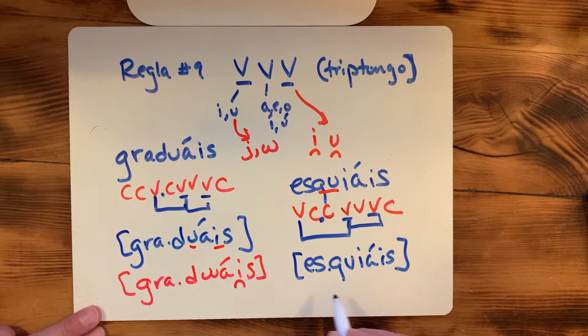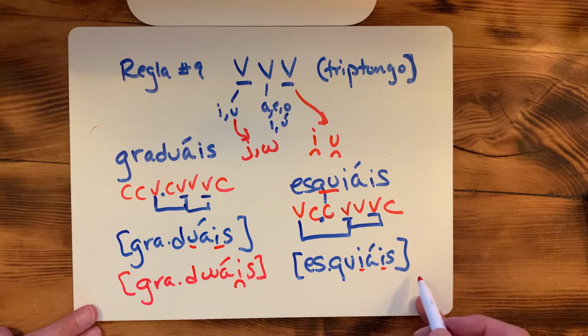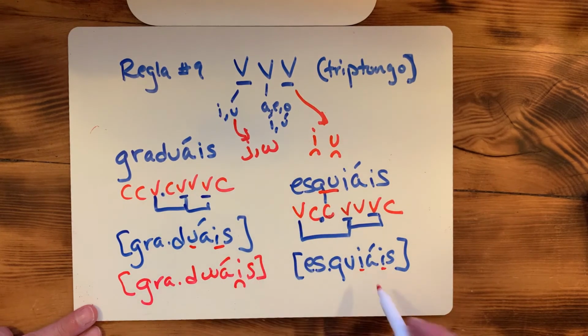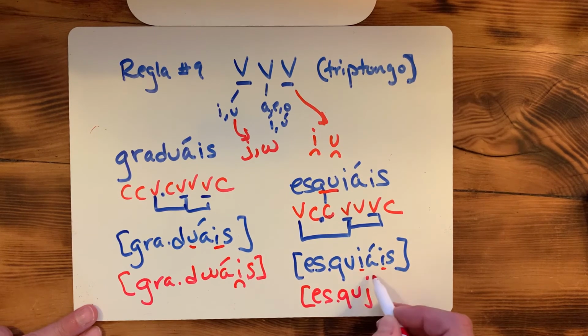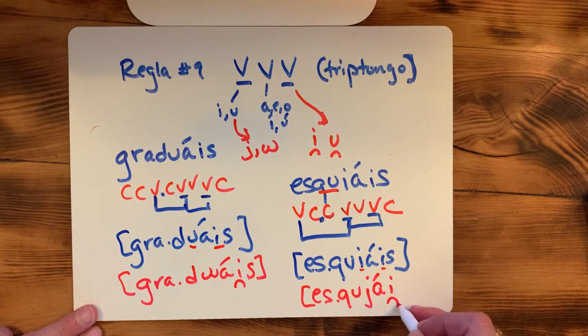Okay, that U just attaches itself to the Q even though we don't pronounce it. We have too many vowels here. We know that these are weak. This first I in the triphthong changes to a J. And this I in the second position of the triphthong changes into the semi-vowel. So it's esquiáis, and that's how you're going to pronounce it.